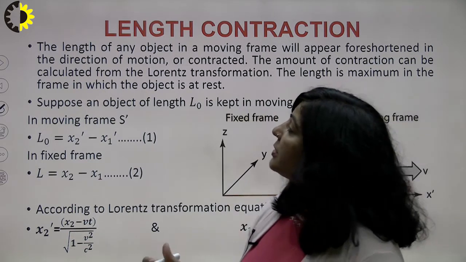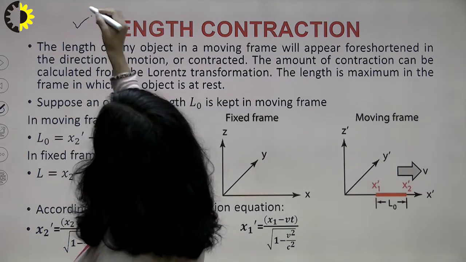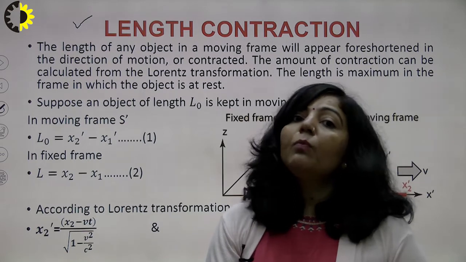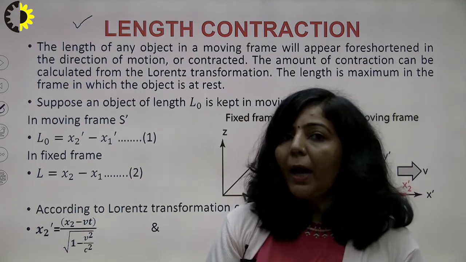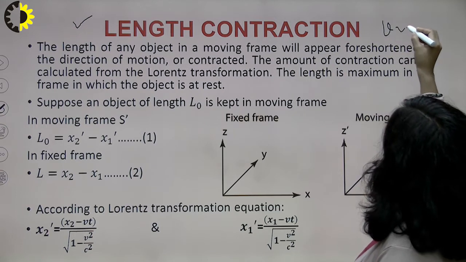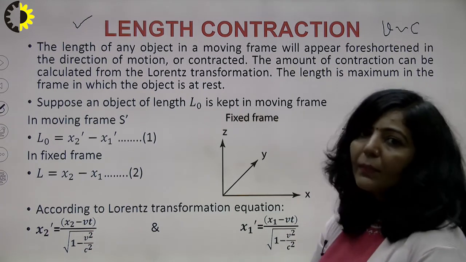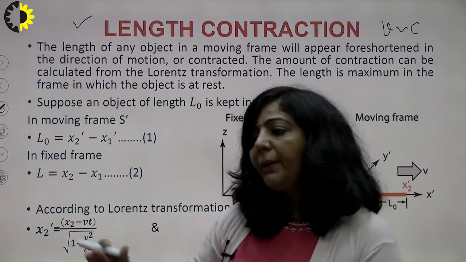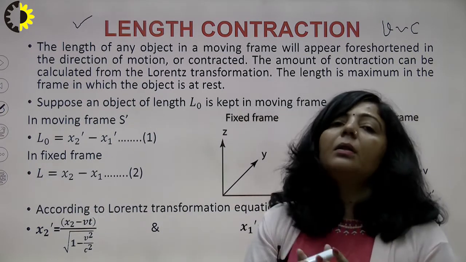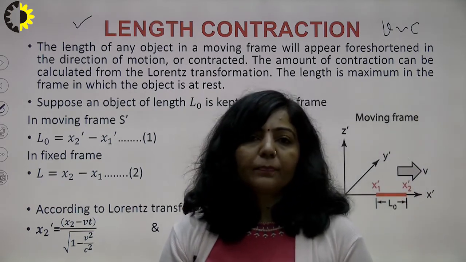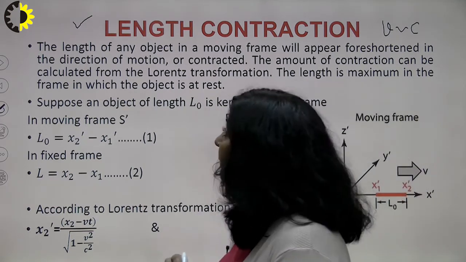According to this concept of length contraction, if we have a moving object and if the speed of that object is comparable to c, then for the stationary observer there will be a contraction in the length of the object along the direction of motion. I am repeating this concept again.